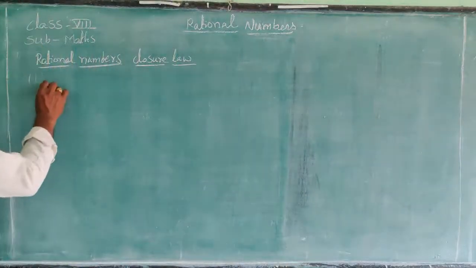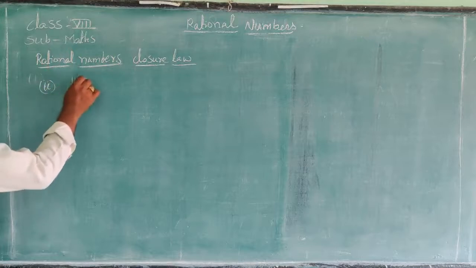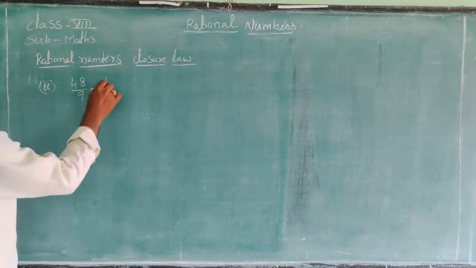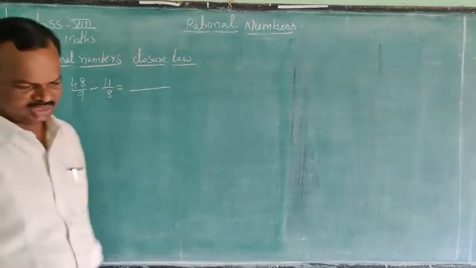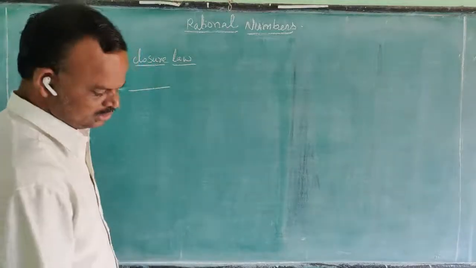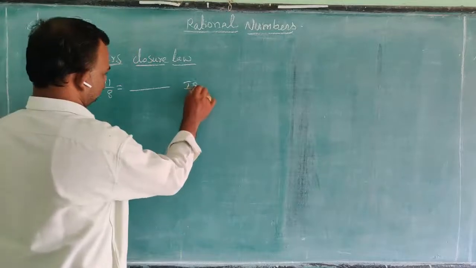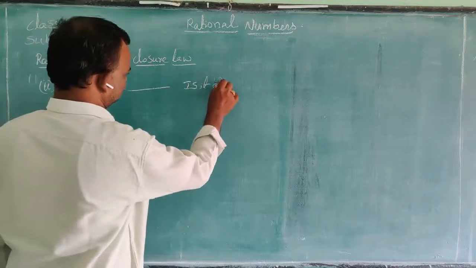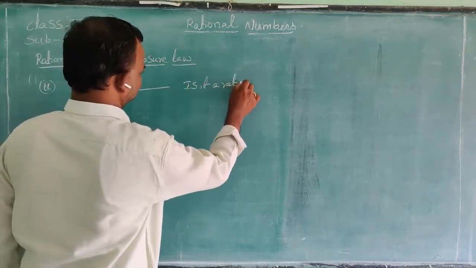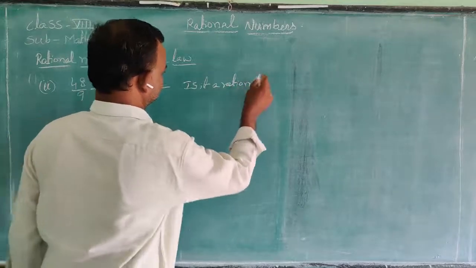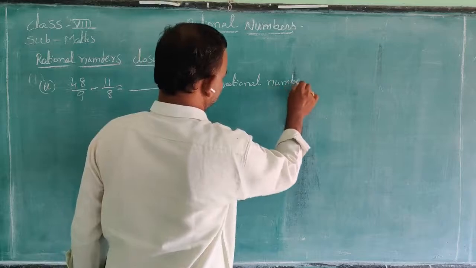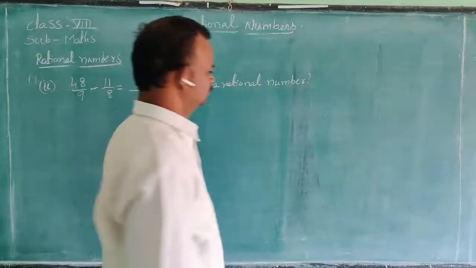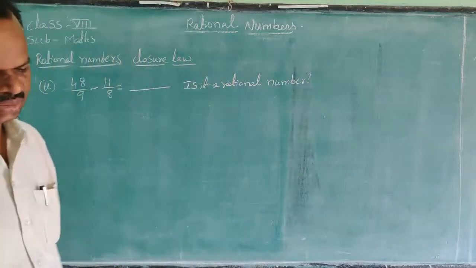9 minus 8 is equal to dash. Is it a rational number? Is it a rational number?